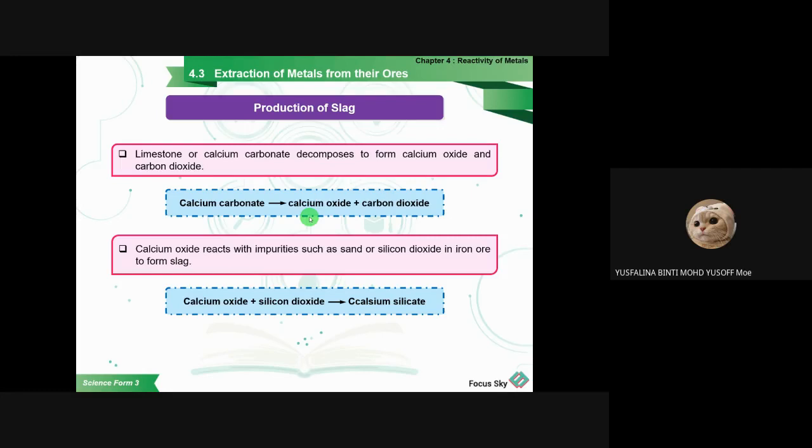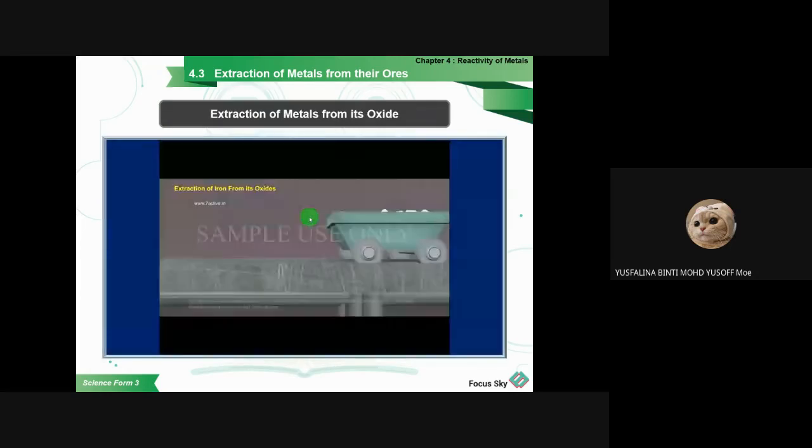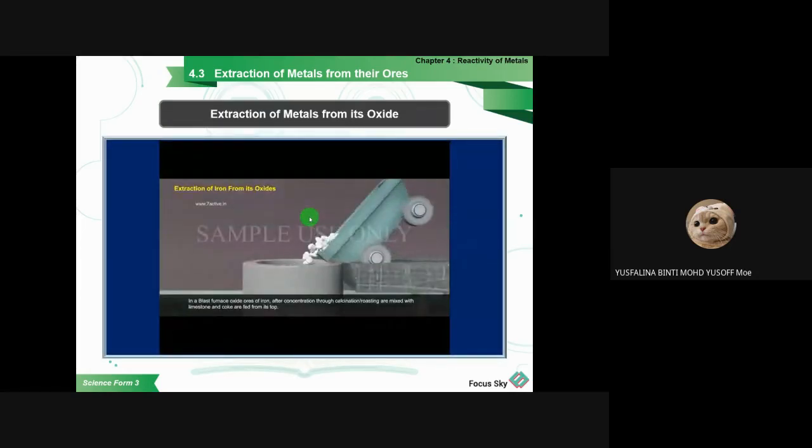So that means the iron ore does not consist only of iron. It has iron and oxygen, and it still has some impurities that you need to get rid of before you take only the iron. So that's the function of the calcium carbonate. If we take the impurities from the iron ore and produce the calcium silicate, that is the slag. Okay, so this is the video.